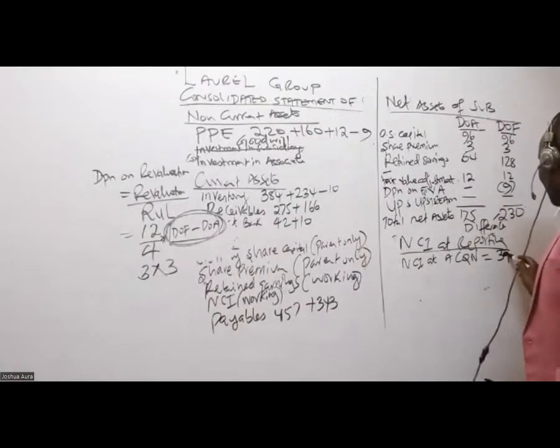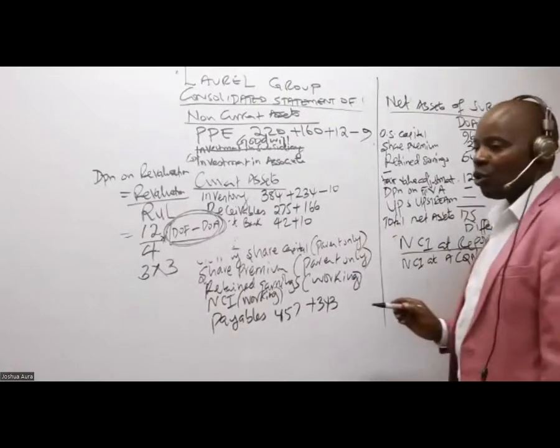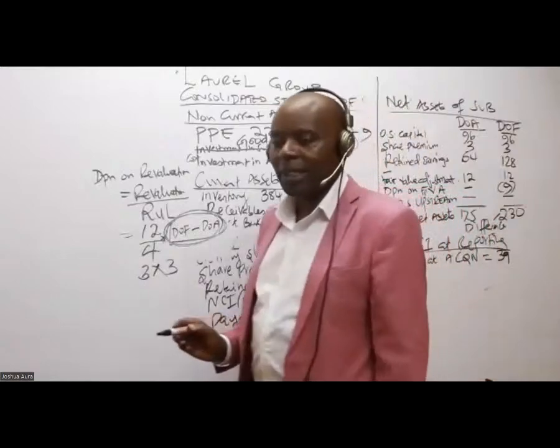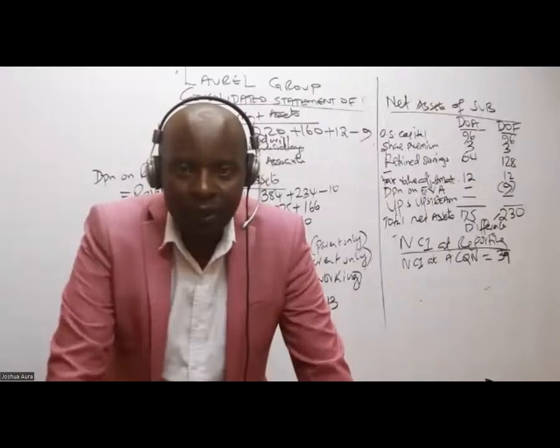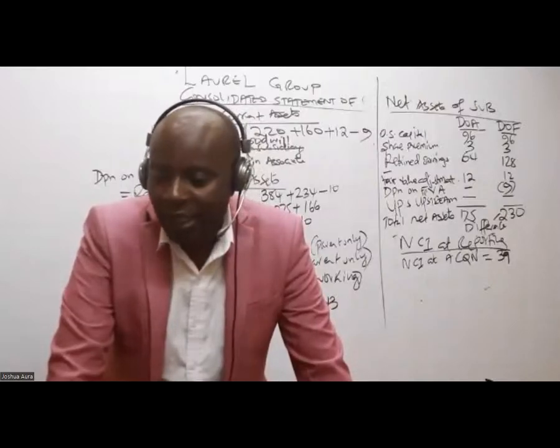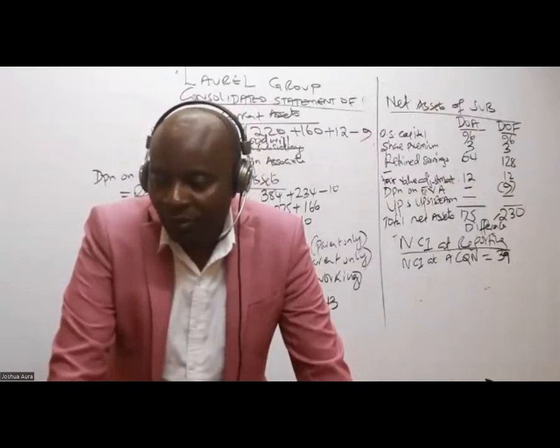And then, of course, we expect this NCI to become bigger and bigger as a result of what? What will increase this NCI's value? The PAP, isn't it?